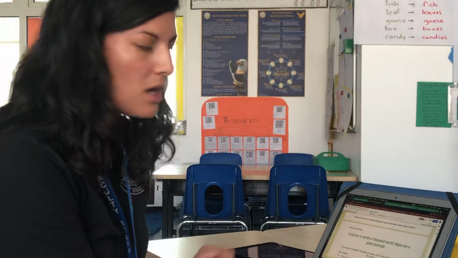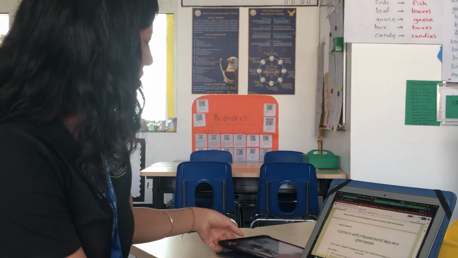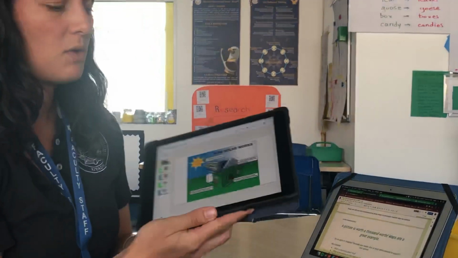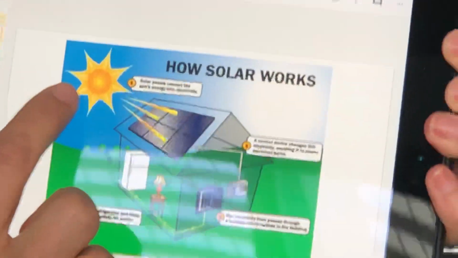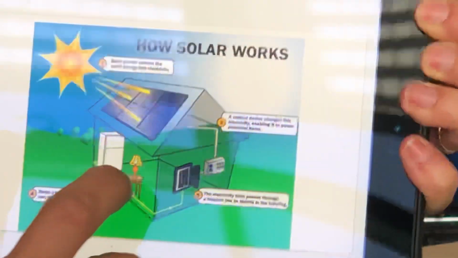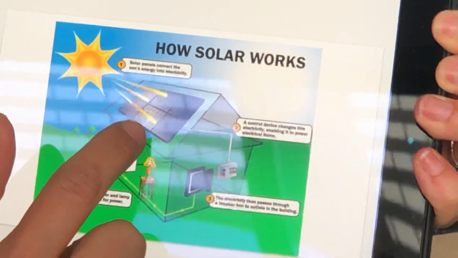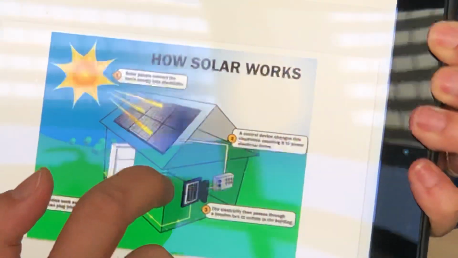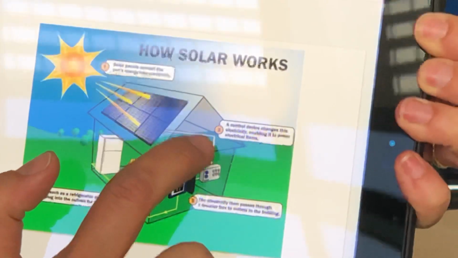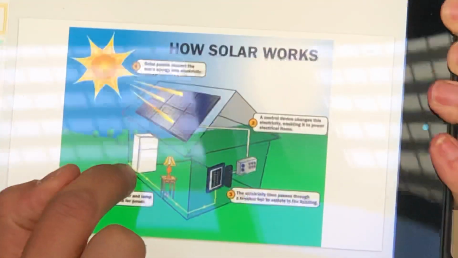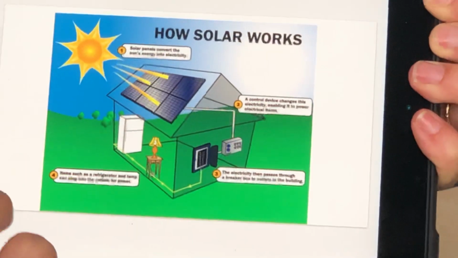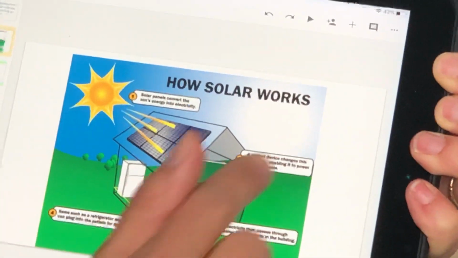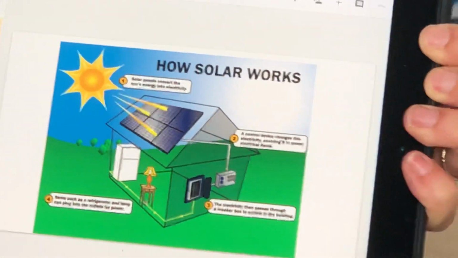Diagrams are a great example. In trimester 2, we learned about diagrams, and I have a diagram here I want to show you. The diagram says how solar works. And you can see there's a sun, and it's shining onto the solar panel on the frame of a house, and the solar panel is creating energy. And in the picture, there's energy connecting on the wires, and it's connecting into the house, and it's trying to make the fridge and the lamp work. On the diagram as well, there are text boxes explaining steps in the diagram.